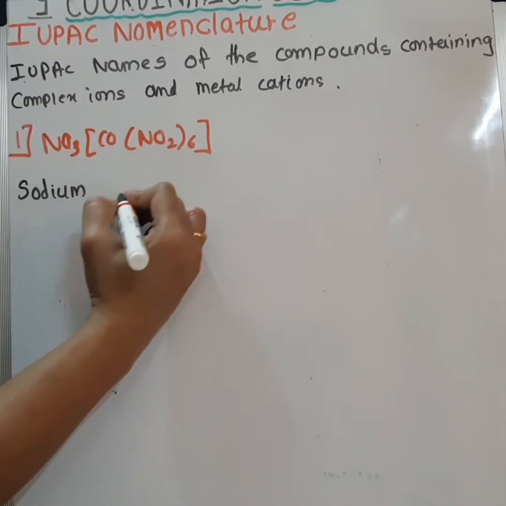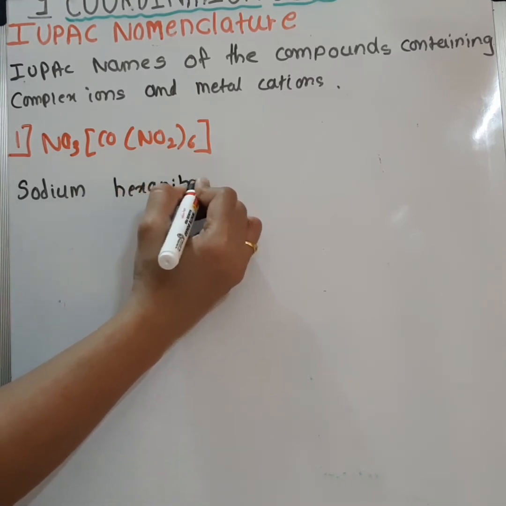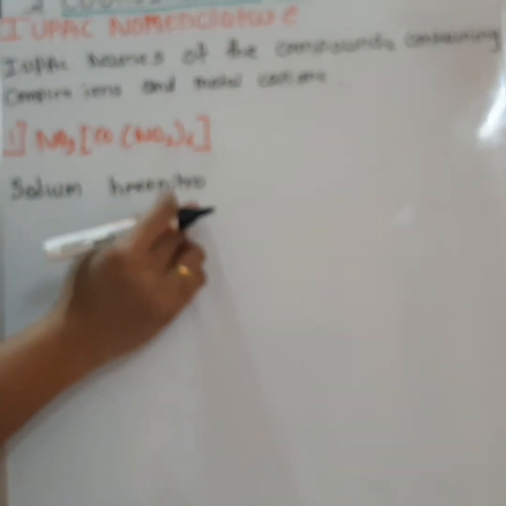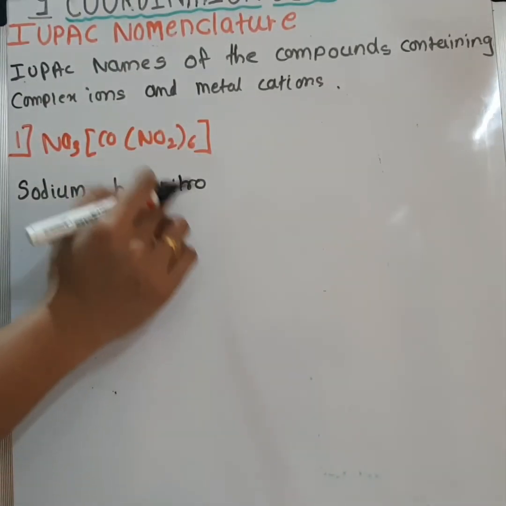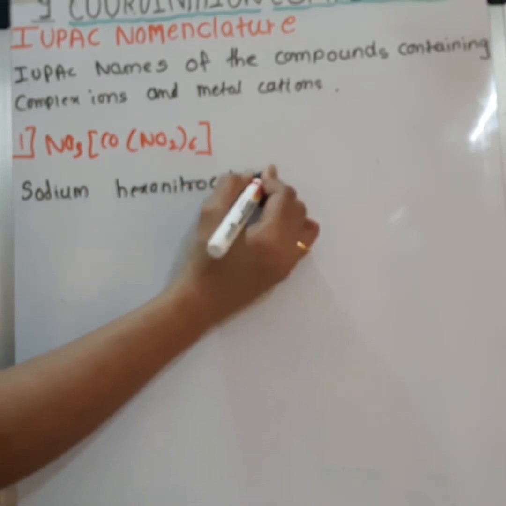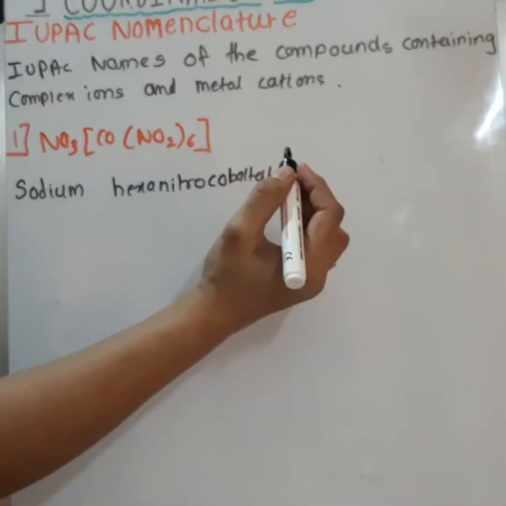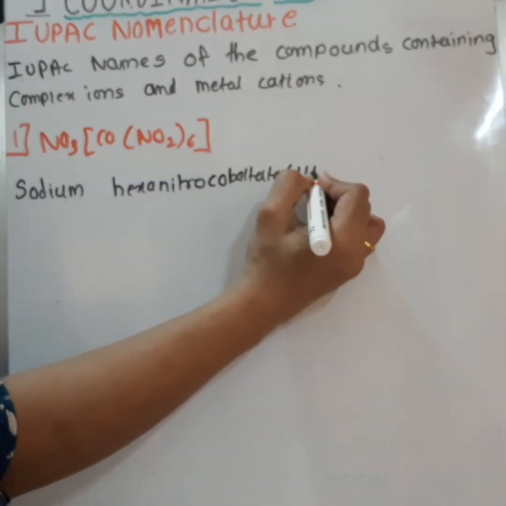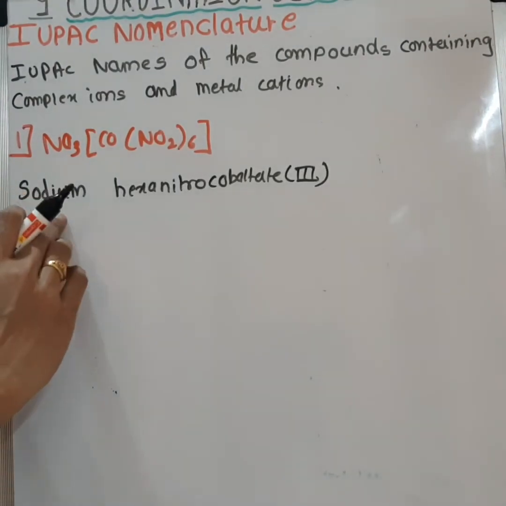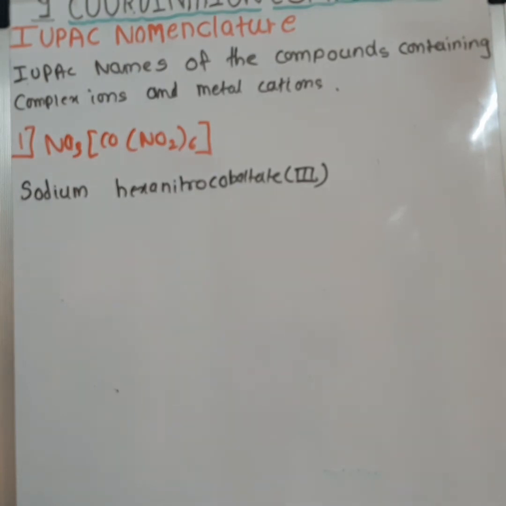It is hexanitro. There are 6 molecules of NO2 here. So hexanitrocobaltate, as this is the anionic complex cobaltate, and the oxidation state of cobalt is 3 here. Sodium hexanitrocobaltate(III) will be the name of this compound.